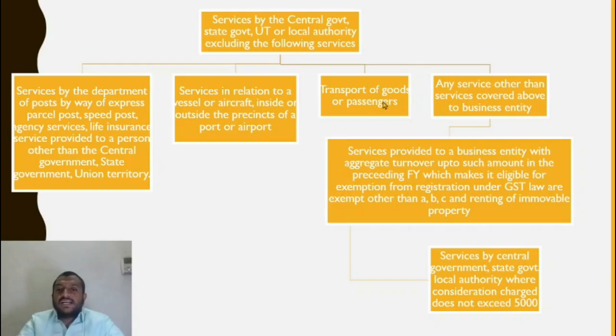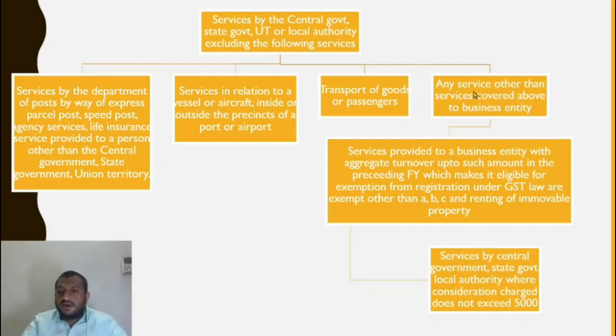So understand. Now transport of goods or passengers. So railways, buses, so these cannot be exempt because it is a huge source of revenue, even though it is provided by the government or government undertaking. So that is also taxable. Any service other than the services provided to the business entity. So any service provided to the central government by the central government is exempt. Central government, state government, local authority is exempt, except these three. But okay, if you provide the service to a business entity, it is taxable. But anyway, it is payable under reverse charge by the business entity.